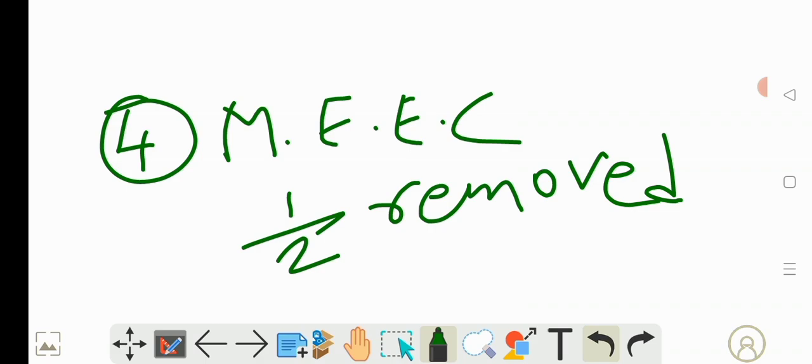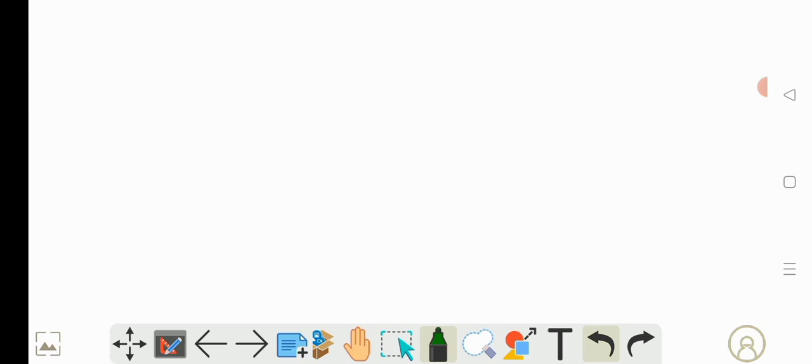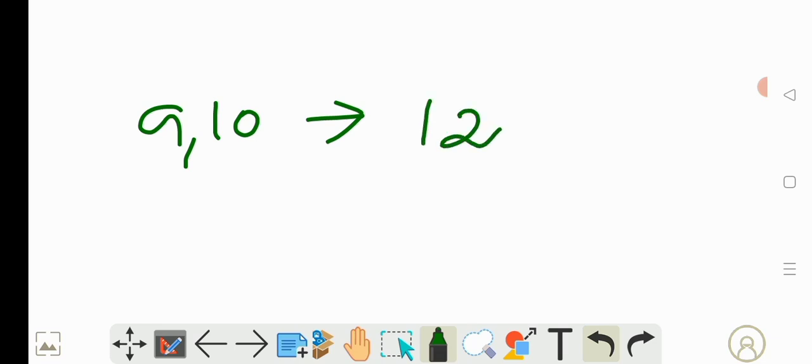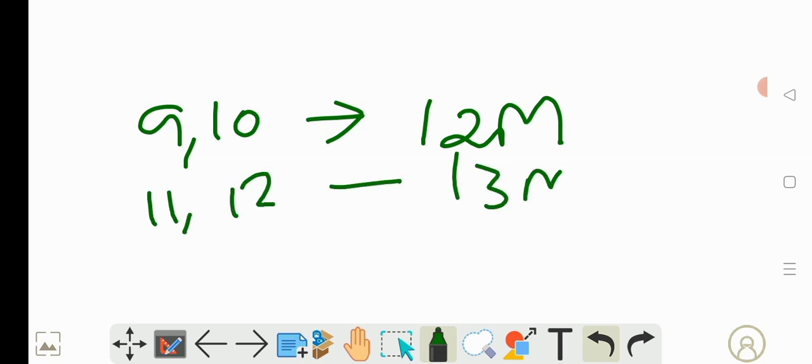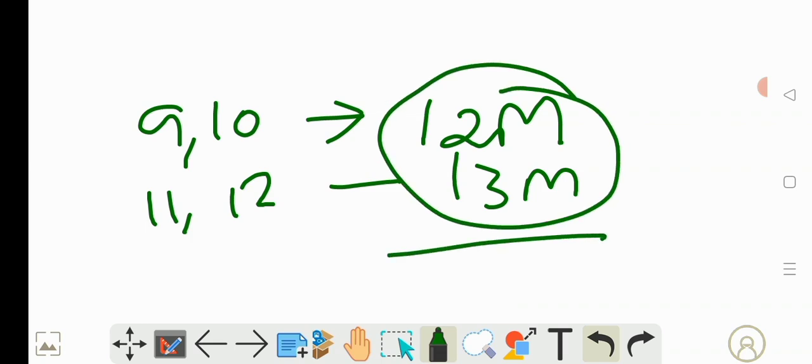From these 4 chapters, the first 2 chapters, which are 9 and 10 in your textbook, you will get for 12 marks, and chapters 11 and 12 you will get for 13 marks. So from physics you can expect 25 marks.